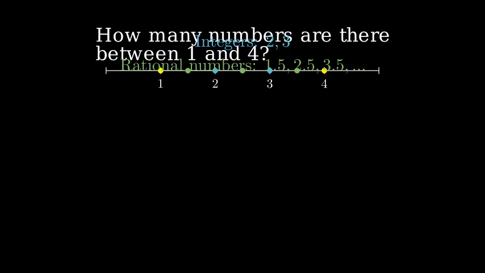We can keep finding more rational numbers by dividing the intervals into smaller and smaller pieces. For instance, we can find numbers like 1.25, 2.75, and 3.33.